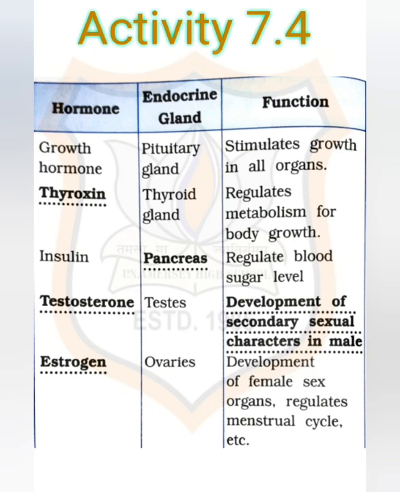Then insulin, and the gland is the pancreas present near the stomach, and the function is to regulate blood sugar level. The next one, testosterone, the endocrine gland related to it is the testes. Function: development of secondary sexual characters in male. So testosterone hormone is only present in males. Then the estrogen, the endocrine gland related to it is the ovaries, present only in female. Function: development of female sex organs, regulate menstrual cycles, etc. So these are some important functions.